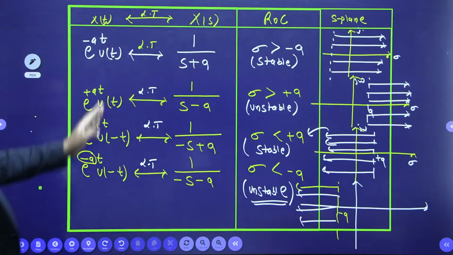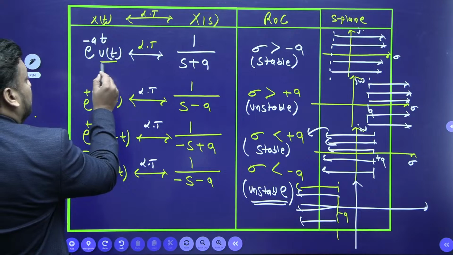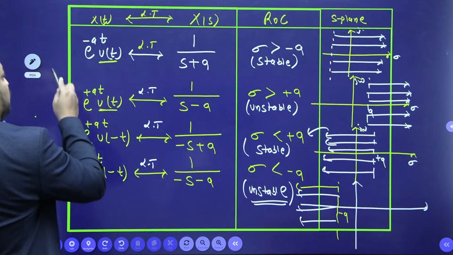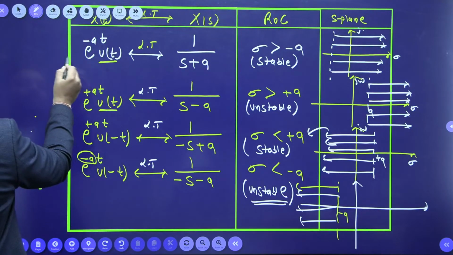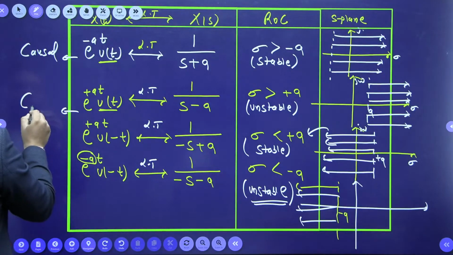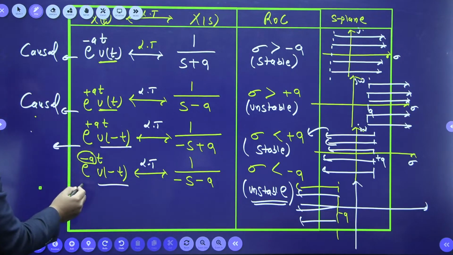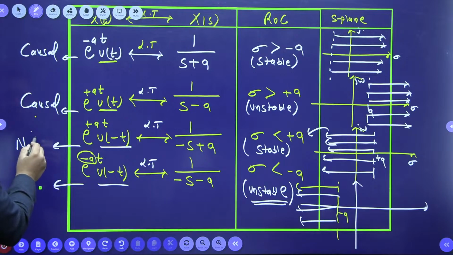So tell me here which one is causal and which one is non-causal. Which one is a multiple of u(t)? This is u(t), this is u(t), so both are causal only. So I am writing here, okay, sir, this one is causal and this one is also causal. But what about u of minus t, u of minus t? Of course, it is non-causal or anti-causal. So I am writing here non-causal, and this is also non-causal.